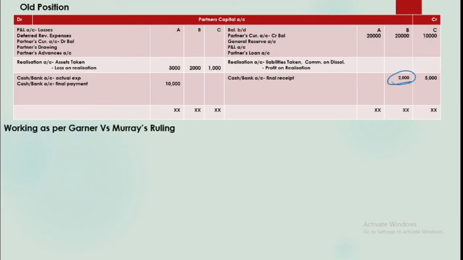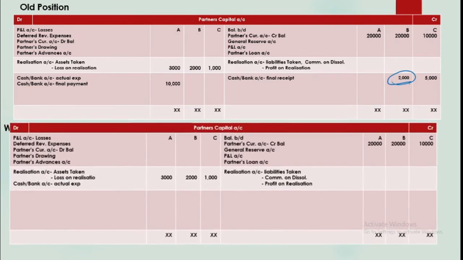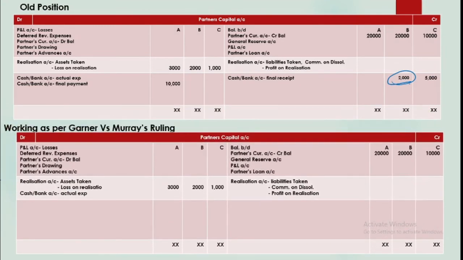So in the present scenario, what will happen as per Garner versus Murray's ruling? First of all, you will ask them to make up for this loss on realization. This is just a condition which we need to fulfill. So you will ask these partners, that is A and C, who are bearing the loss, to bring the realization loss in cash.